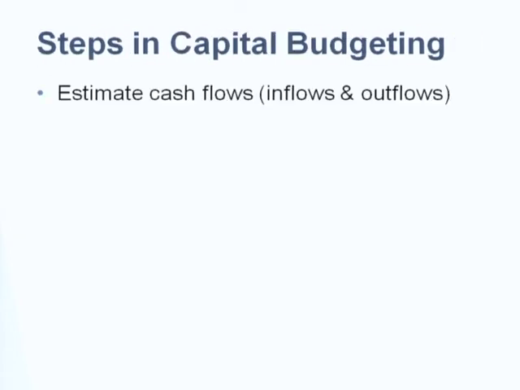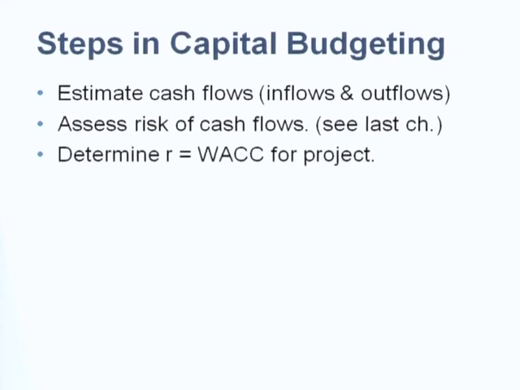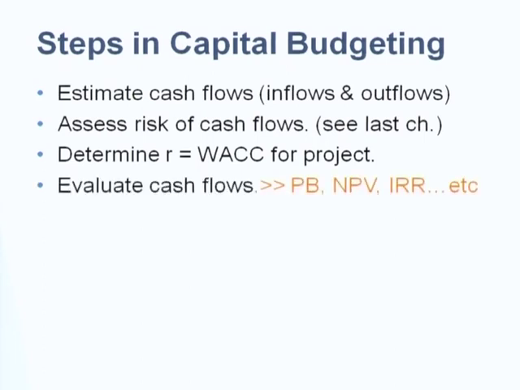Right, so here are the steps in capital budgeting. Number one, you have to estimate all related cash flows, both inflow and outflow, right? Number two, assess the risk of the cash flows, right? And third, find the discount rate for the project. And the last one, use the tools, just like NPV or IRR, to evaluate the project and make the investment decision whether or not you want to accept or reject. Okay.